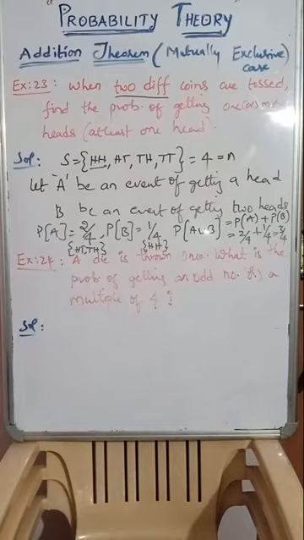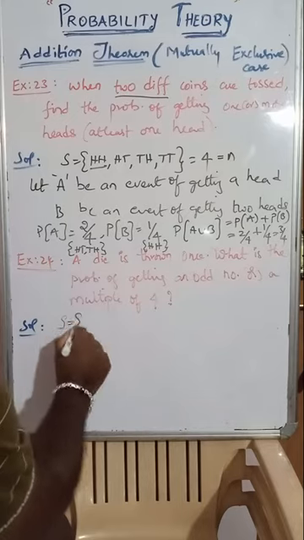Next, look at the second example. A die is thrown once. Once a die is thrown, what are the possible cases?